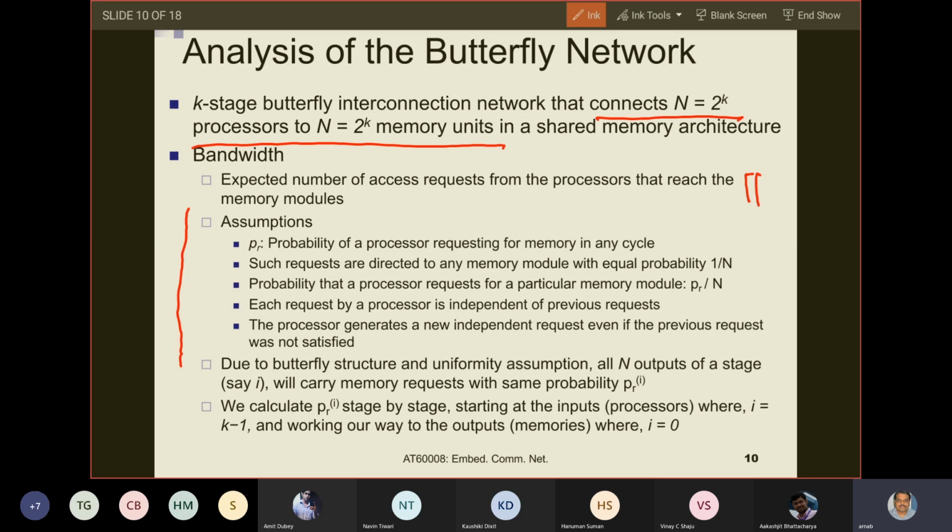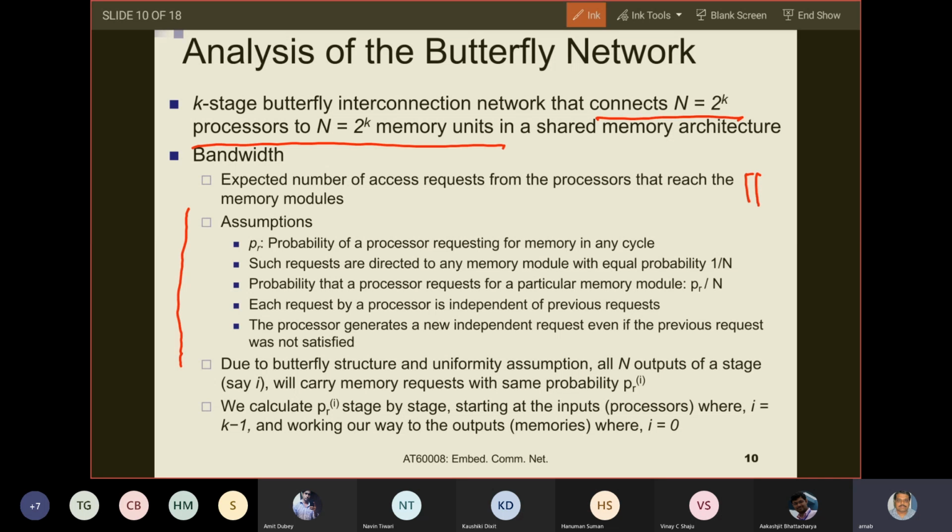Each request by a processor is independent of previous requests. This again is simplistic, because when you are going through a process, you have something called a working set, and you have locality of reference. Data in the vicinity of the data that you are currently accessing has a high probability of being accessed, and the data which you are accessing currently has a high probability of being accessed again.